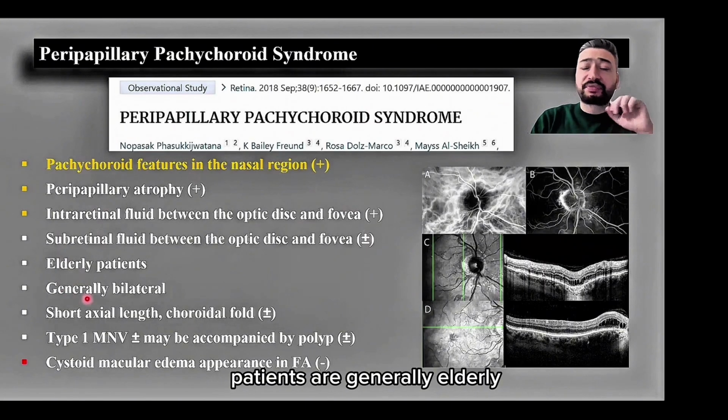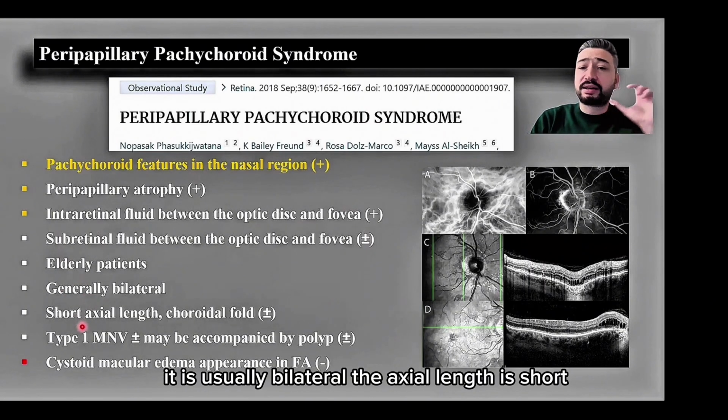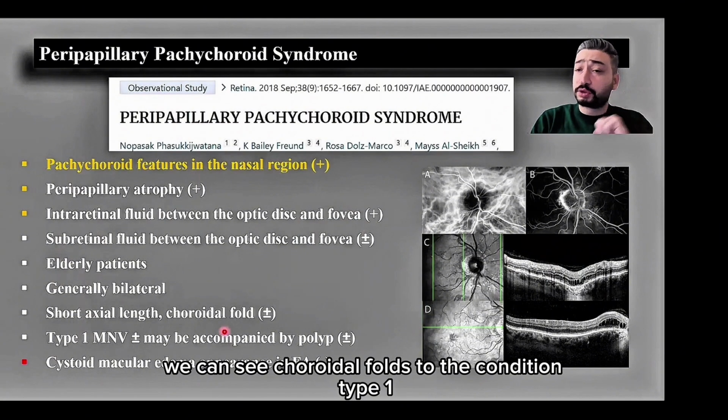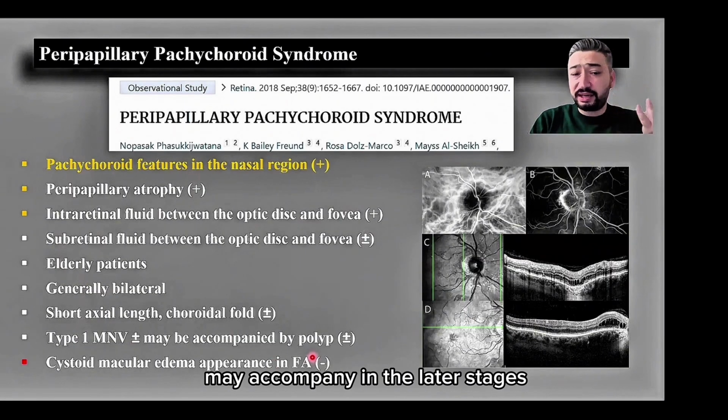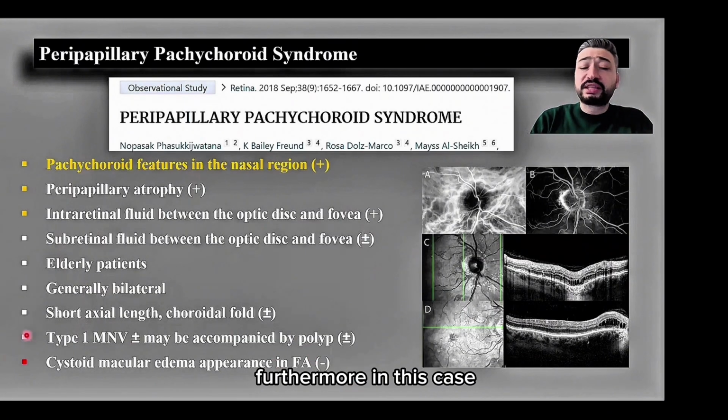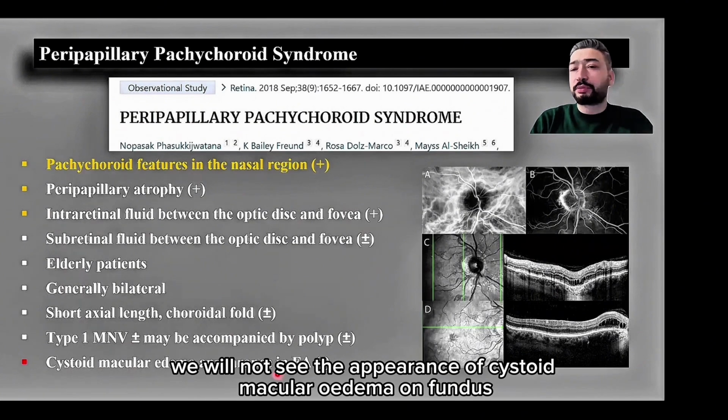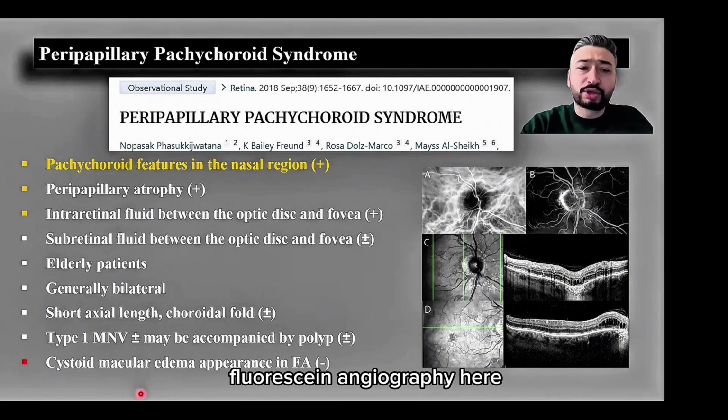Patients are generally elderly. It is usually bilateral. The axial length is short. We can see choroidal folds. Type 1 macular neovascularization or a polyp may accompany the condition in the later stages. Furthermore, in this case, we will not see the appearance of cystoid macular edema on fundus fluorescein angiography.